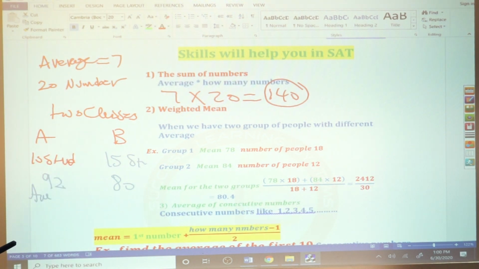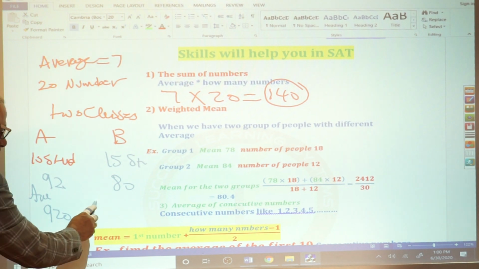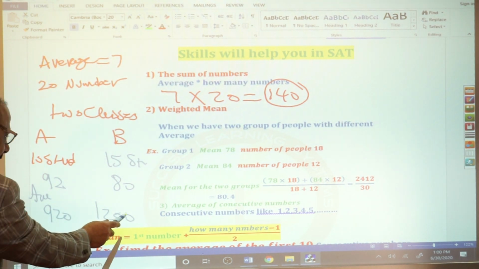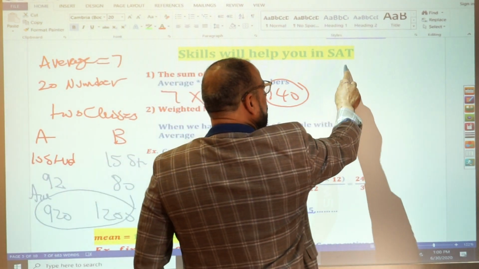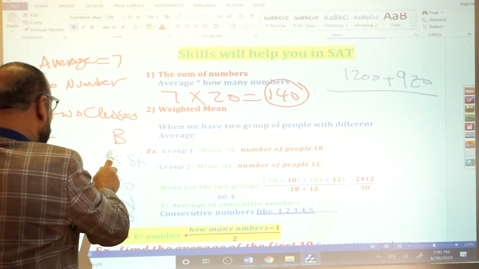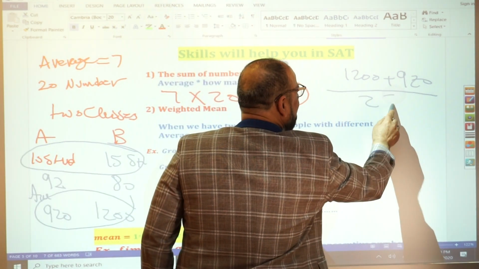How did we find it? We multiply 10 times 92, 920, right? We multiply 15 times 80, 1200. Again, you see A and B. 10 students with 92, 15 students with 80, right? Now, 920 and 1200, then you add these 2 values, and you divide by how many students we have in total? 25. Divide by 25. And that's your answer.